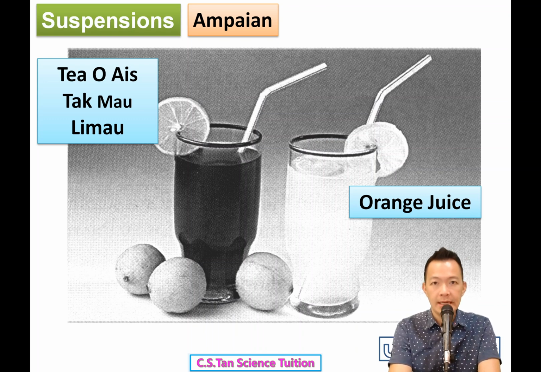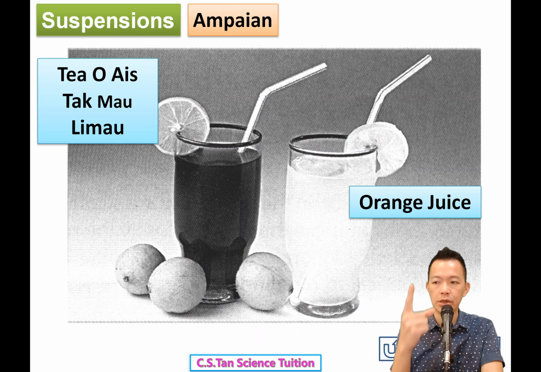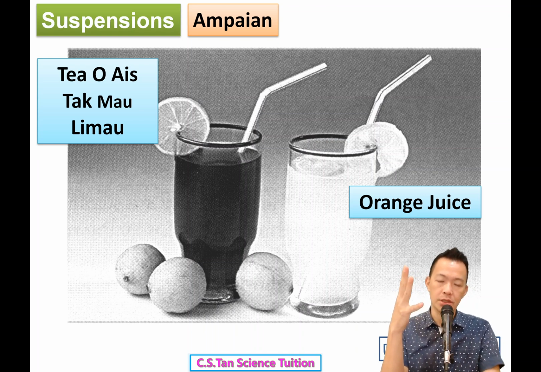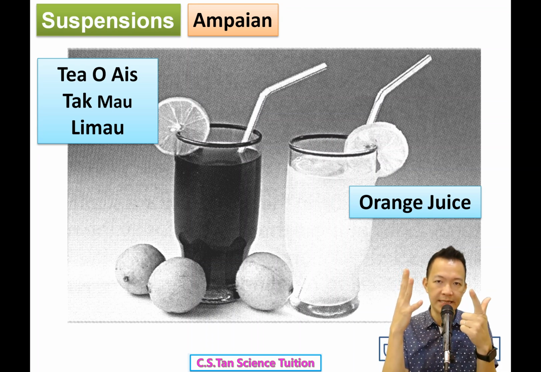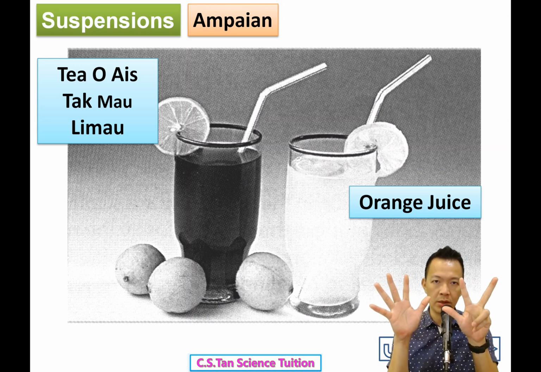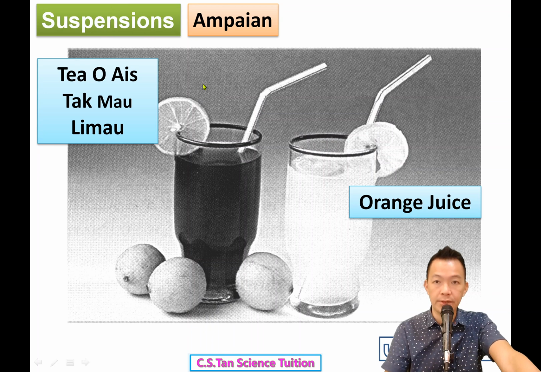Okay, so last video we learned about 7 terms: solvent, solution, dissolve, dilute solution, concentrated solution, saturated solution. So now we go to number 8. 我们看第8个字 suspension. Okay, so what's meant by suspension? 什么叫 suspension?